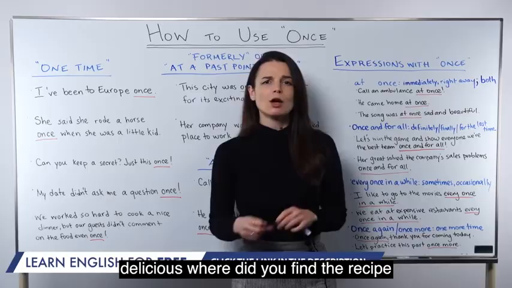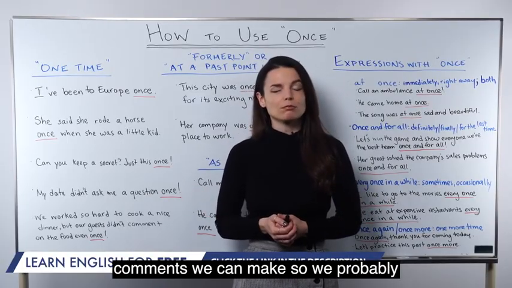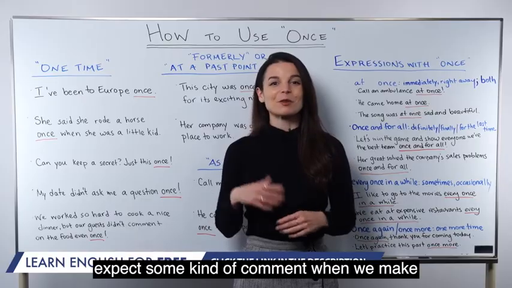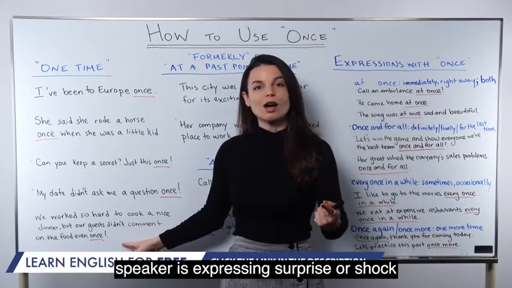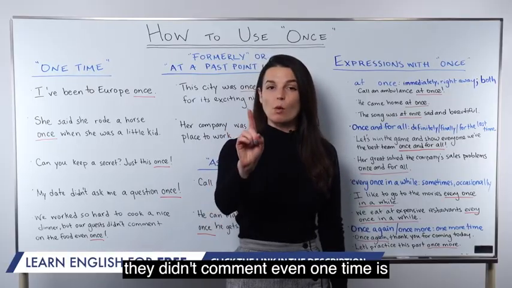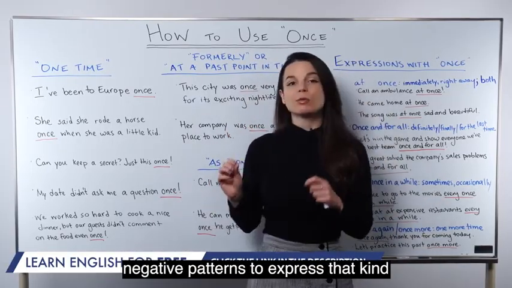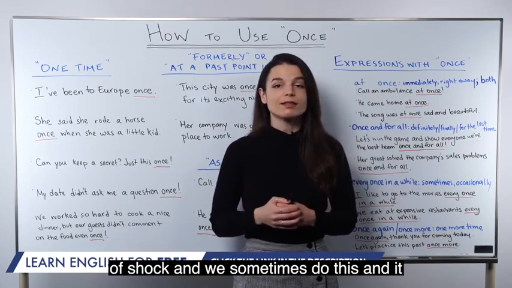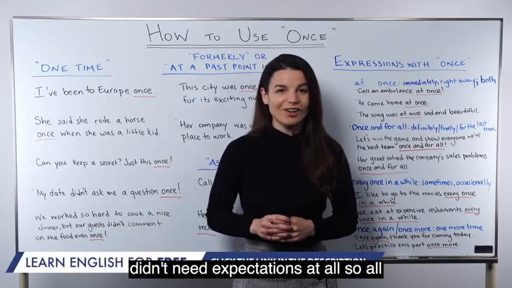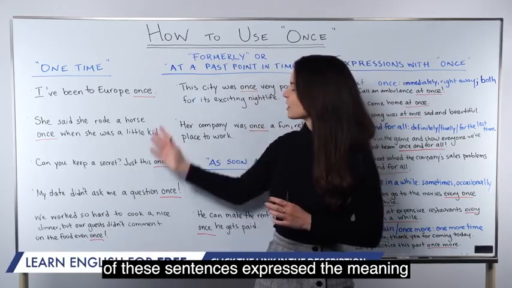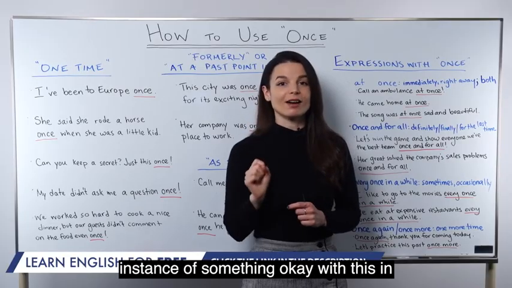This is so delicious. Where did you find the recipe? What's in this? And so on. There are many comments we can make, so we probably expect some kind of comment when we make something for someone else. But the speaker is expressing surprise or shock. They didn't comment even one time is what this expresses. So you can use these negative patterns to express that kind of shock. And we sometimes do this, and it really helps us see like, wow, this person didn't meet expectations at all. So all of these sentences express the meaning of one time, literally just one time, one instance of something.